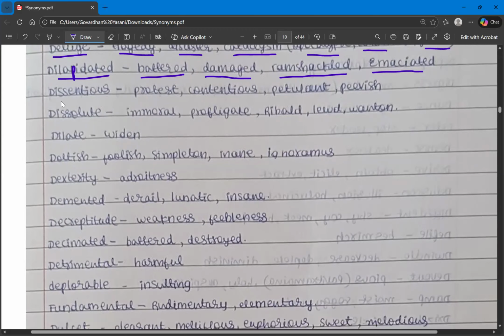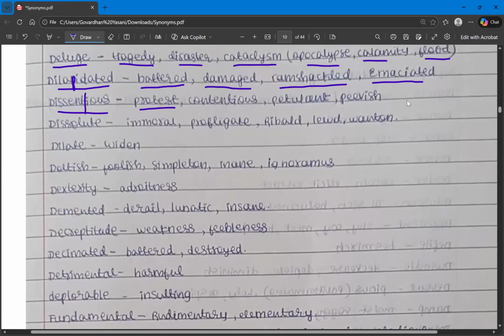And the next one is dissentious. Let's try to break this word. Dissent is the opposite of assent. Assent means agreeing to something, whereas dissent means opposing something. So dissentious means opposing or protesting. For protesting, in the previous video, we have learned remonstrate. Remonstrate means protesting.